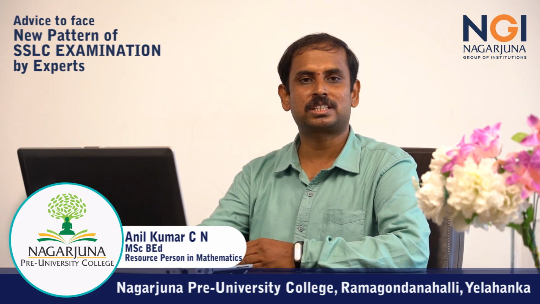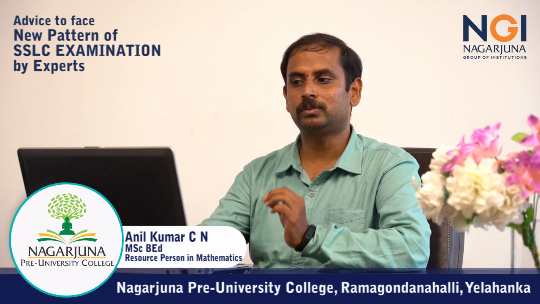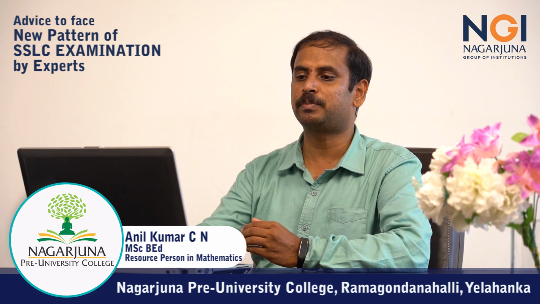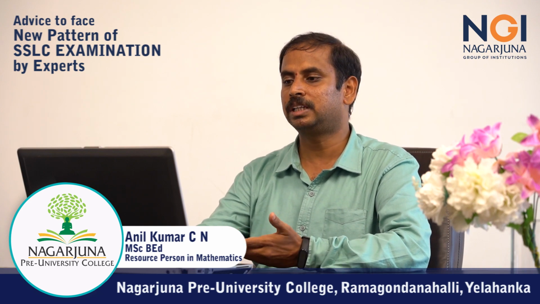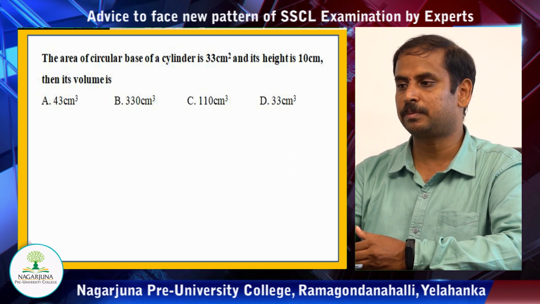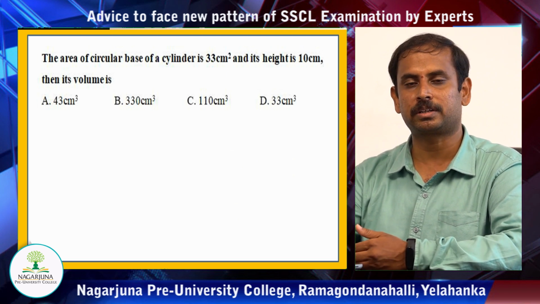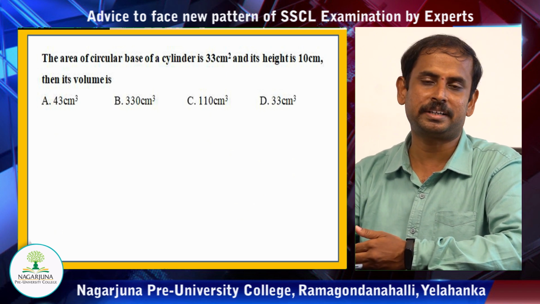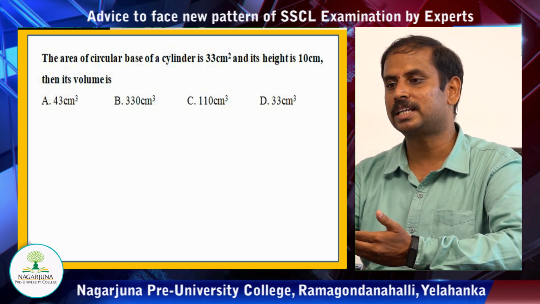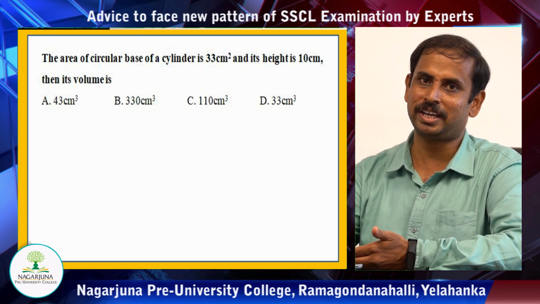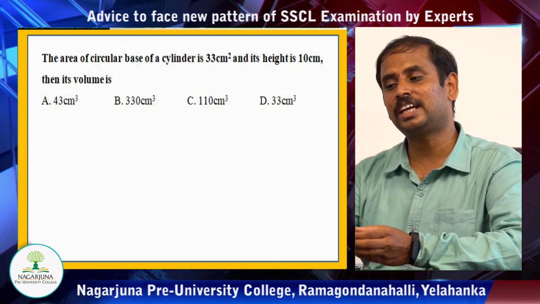So, one more kind of question, very simple, but you have to have an idea about how to utilize that particular data being given in a right method, so that you will be able to answer in a quick manner. So, the area of circular base of a cylinder is 33 centimeter square and its height is 10 centimeter. You have to find the volume. So, how is this area and the volume being related? You know that volume is equal to pi r square h for a cylinder, right? Where the pi r square is nothing but the area of circular base. So, they have given you the area of circular base there.